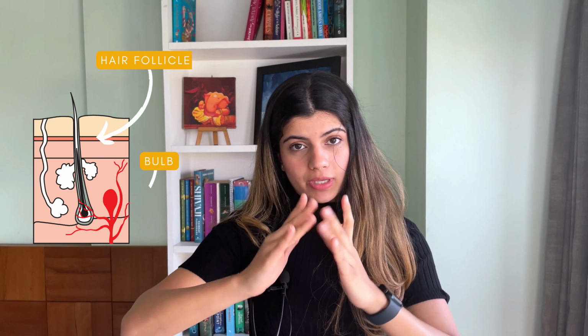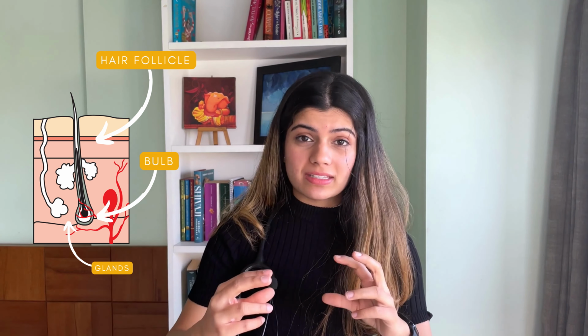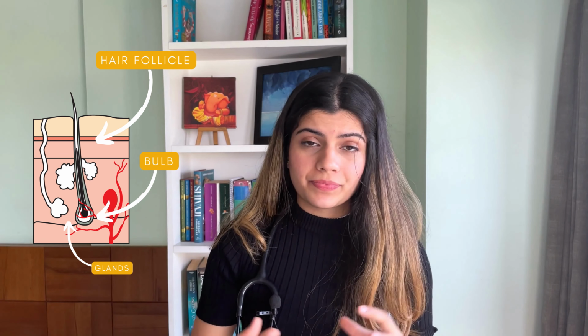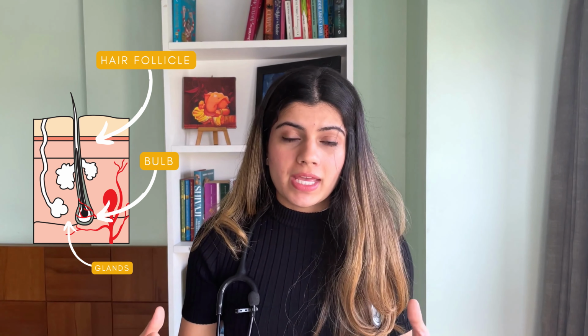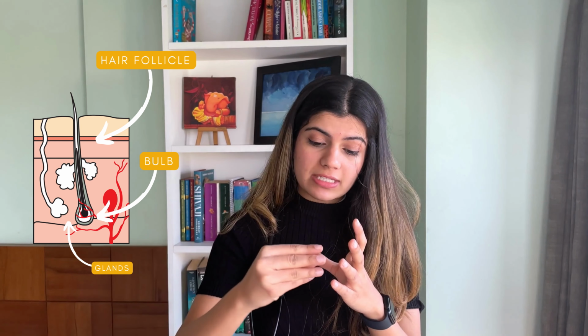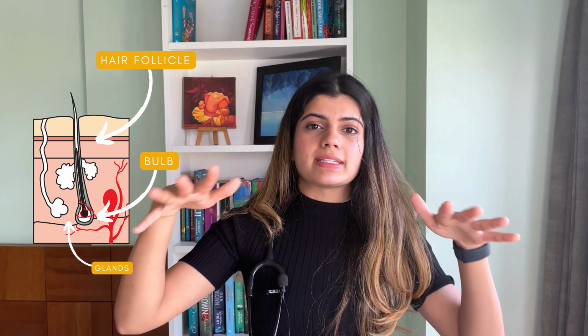So our skin all over our body, even on our face, has these pilosebaceous units. And that basically consists of a hair follicle, the bulb of which lies beneath the skin surface. And along with that, you have some glands, some sweat glands or some sebaceous glands. So sebaceous basically has something called sebum, which is essentially oil. And it functions to secrete through that channel of the pilosebaceous unit. It secretes some oil that moisturizes the skin surface. Now, in case you didn't know, our face has a lot of these pilosebaceous units because we do have hair follicles on our face as well.